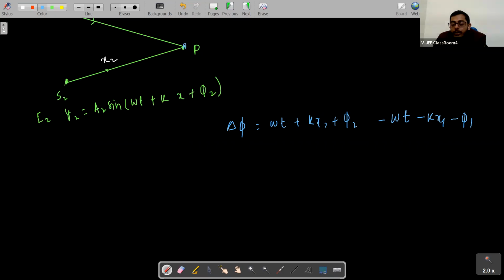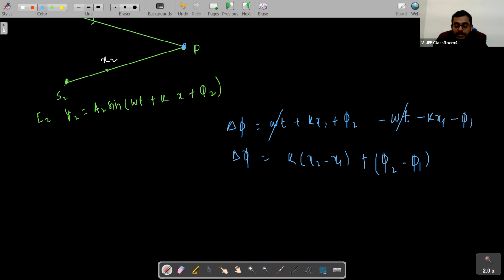This will be the phase difference between these two waves at this point, students. I am talking about this point only. Okay. So the phase difference delta phi will be how much? Omega t will get cancelled out. It will be k into (x2 minus x1) plus phi 2 minus phi 1. This will be the phase difference between these two waves at point P.